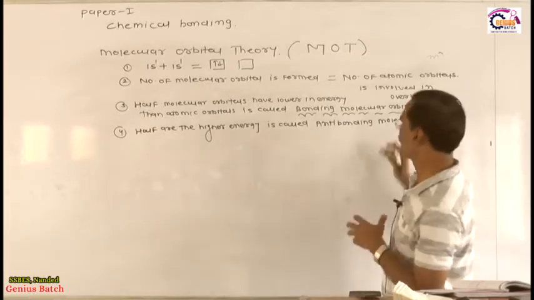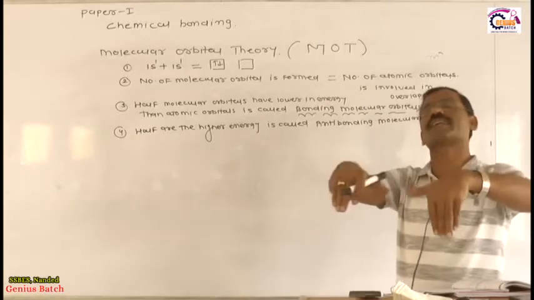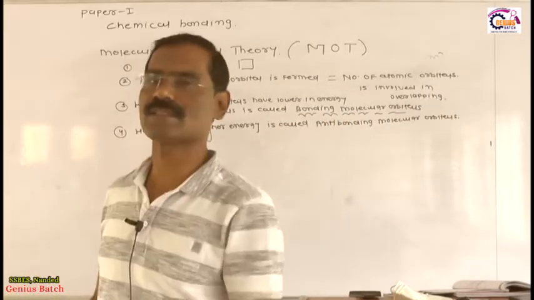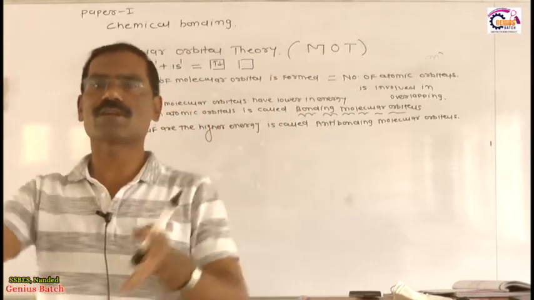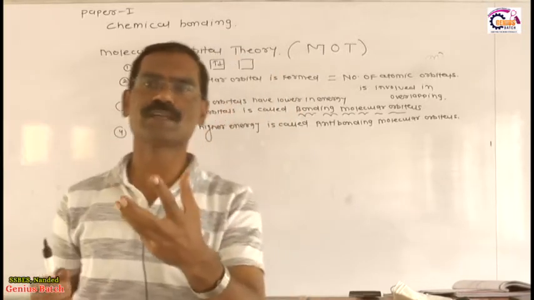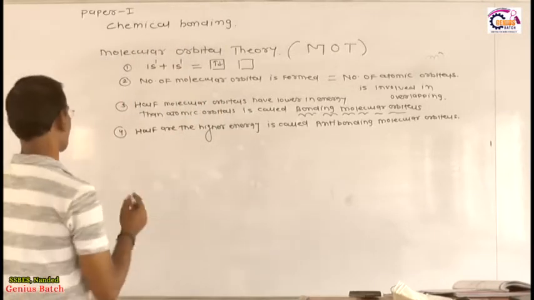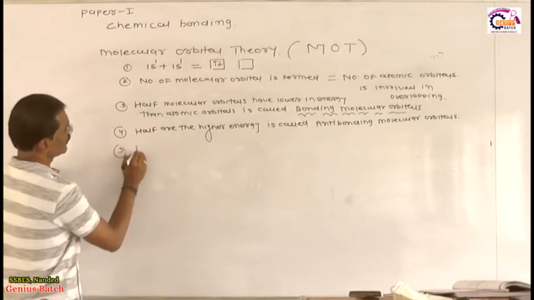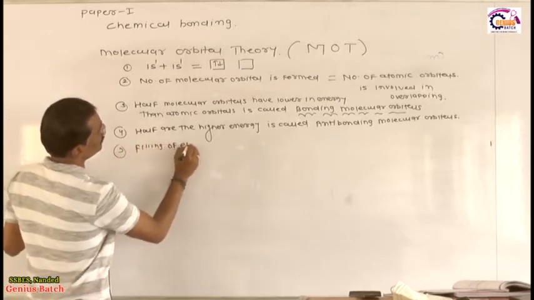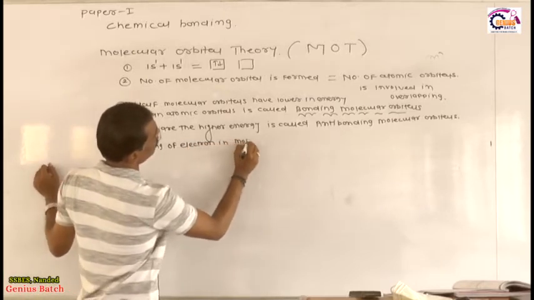When such molecular orbitals are formed, we fill electrons in them. Previously, electrons were present in atomic orbitals. The electrons present in atomic orbitals are filled into the molecular orbitals. Listen very carefully. Now the fifth postulate: the filling of electrons in molecular orbitals.